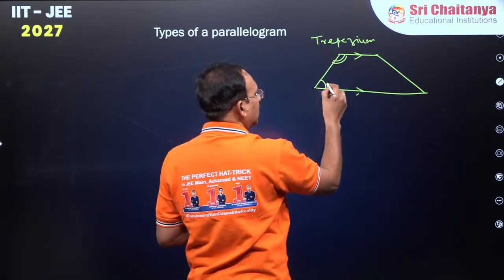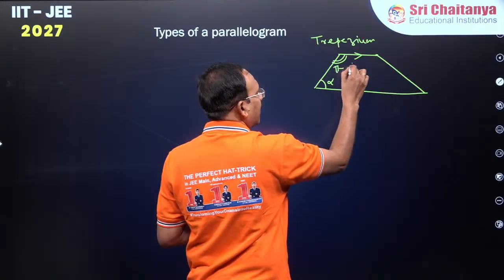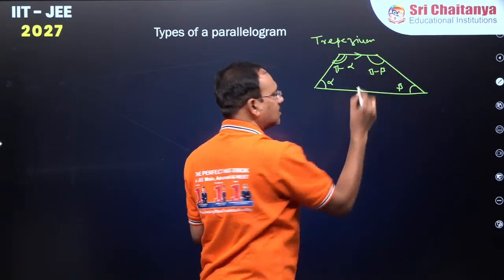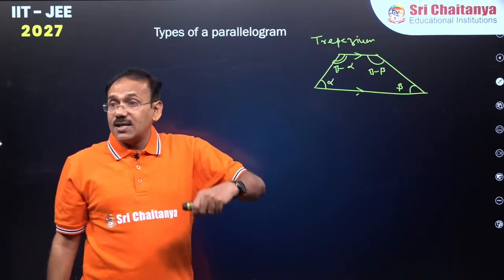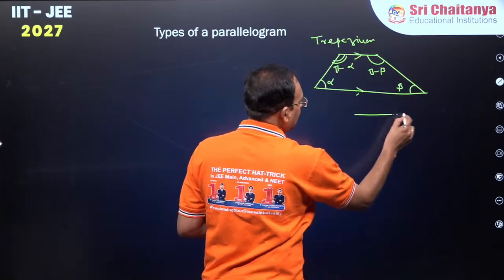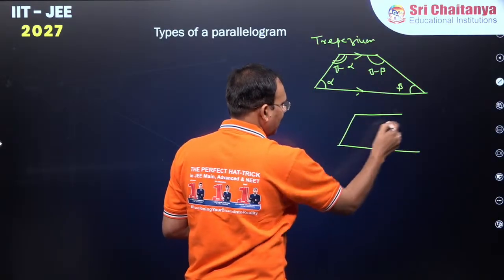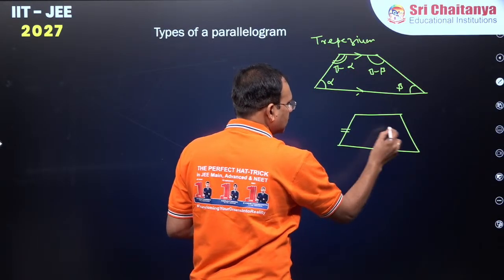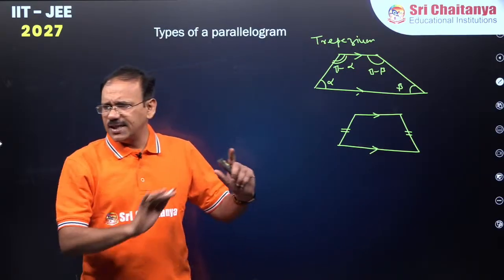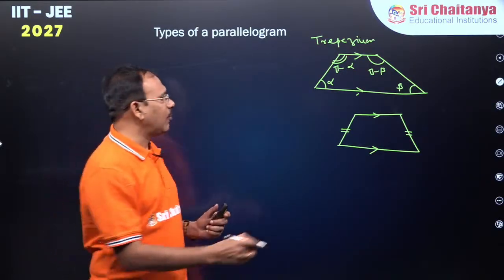This is a transversal. This is alpha, this is pi minus alpha, this is beta, this is pi minus beta. That's it. Isosceles trapezium is where these two will also be equal. That means symmetry will be there. This is an isosceles trapezium. This is fine.